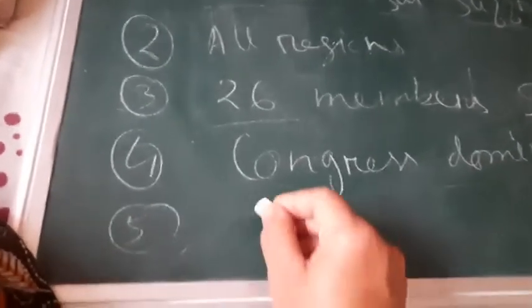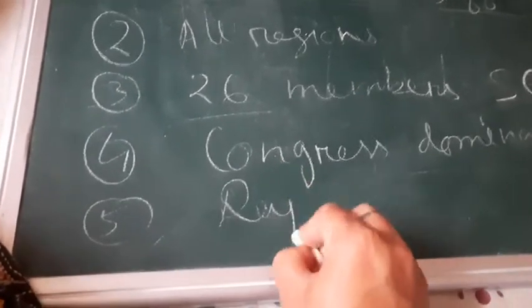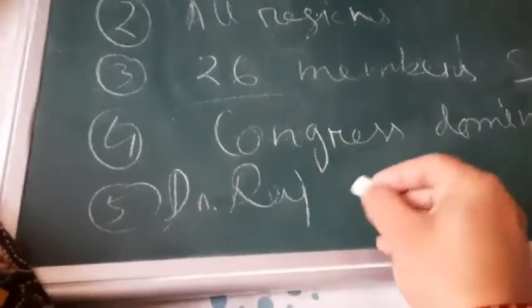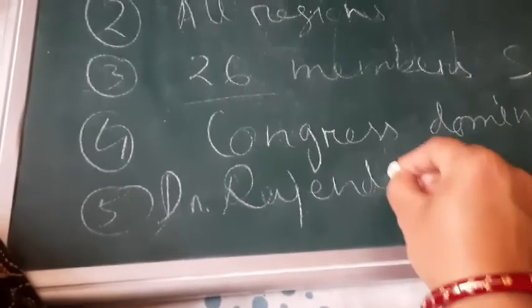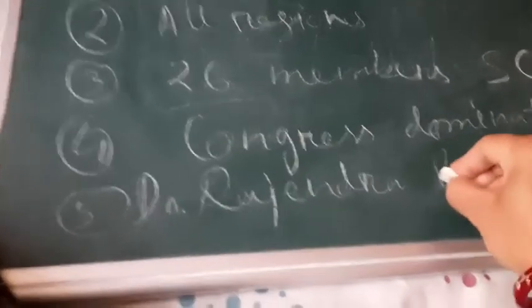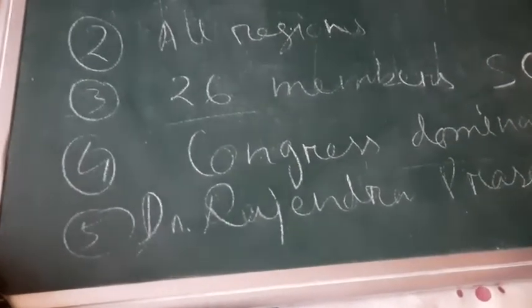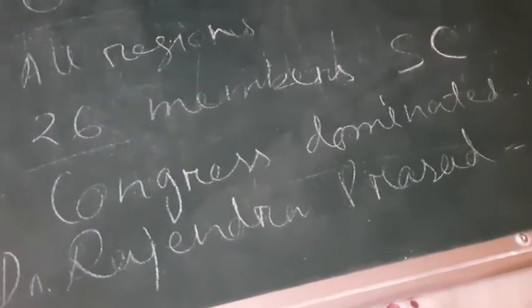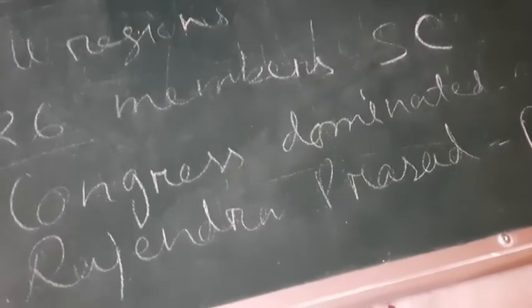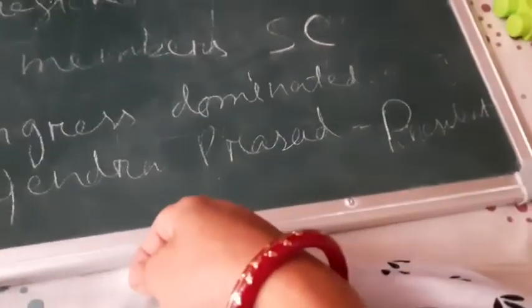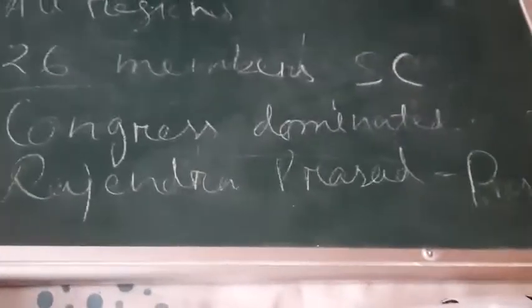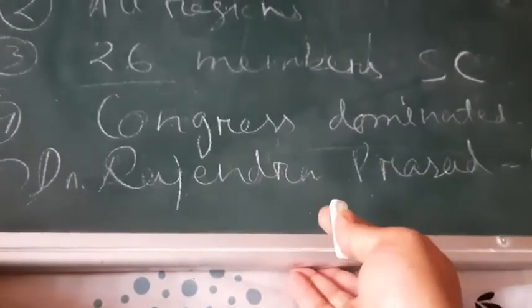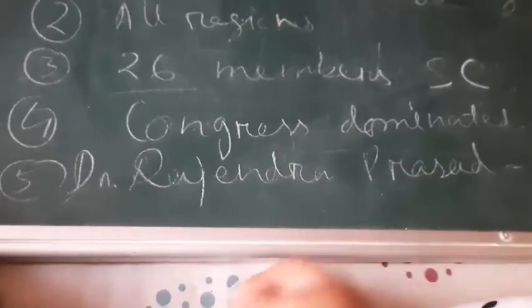One more important point is that Dr. Rajendra Prasad was the president of the Constituent Assembly. Who was the president? Dr. Rajendra Prasad, and he was also the first president of India.